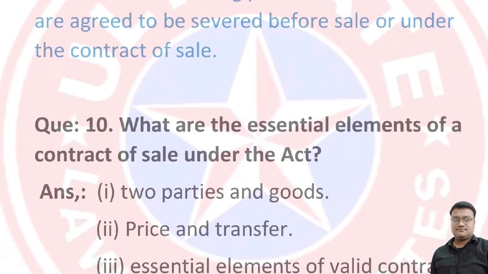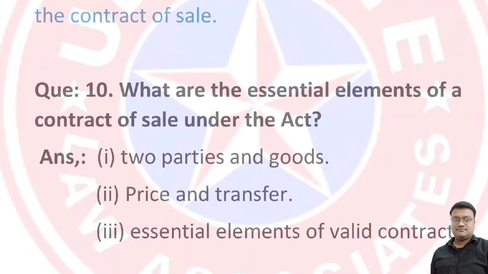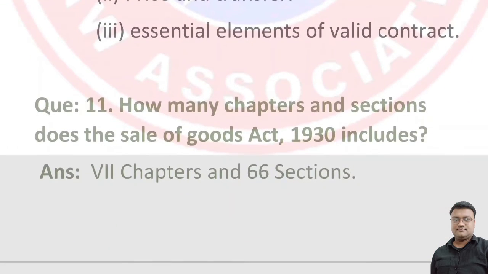Next question is, what are the essential elements of a contract of sale under the Act? The essential elements of a contract of sale under the Act are: number 1, two parties and goods; number 2, price and transfer; number 3, essential elements of a valid contract. Next question is, how many chapters and sections does the Sale of Goods Act 1930 include? The Sale of Goods Act 1930 includes 7 chapters and 66 sections.